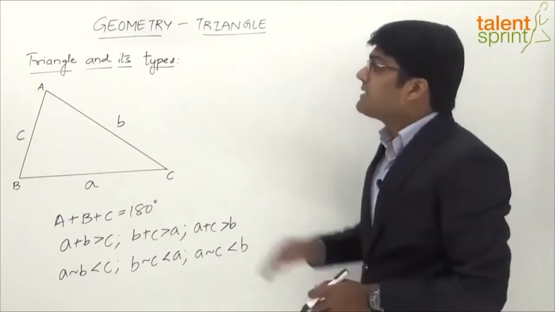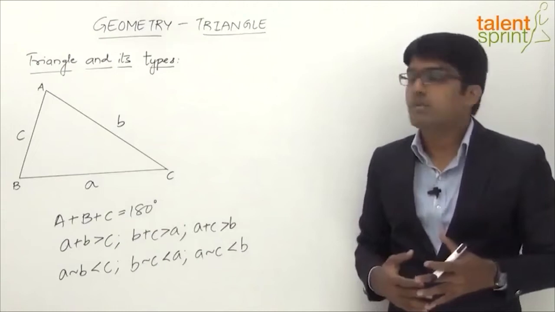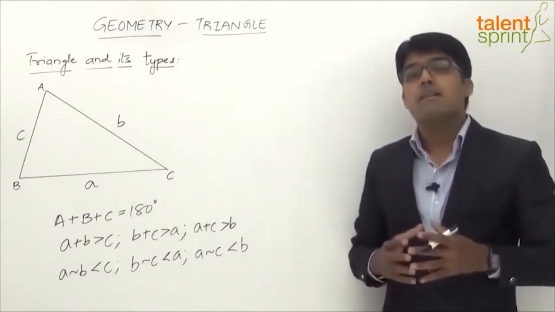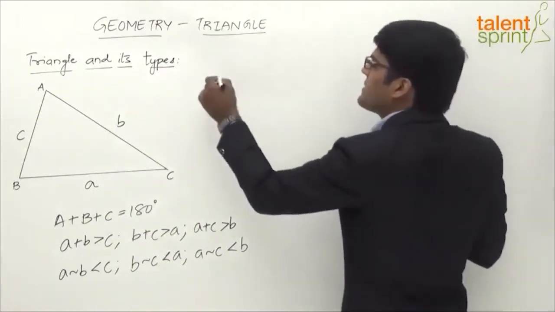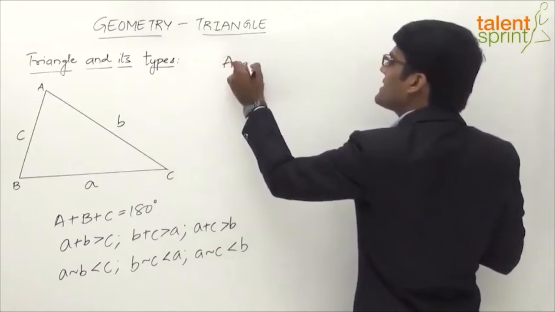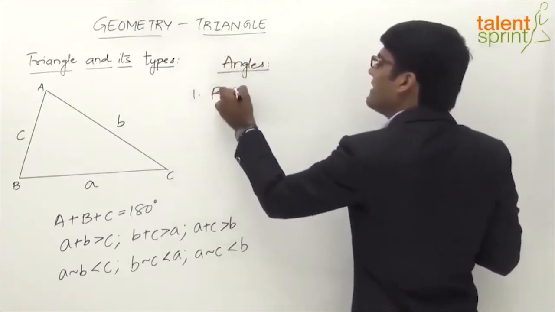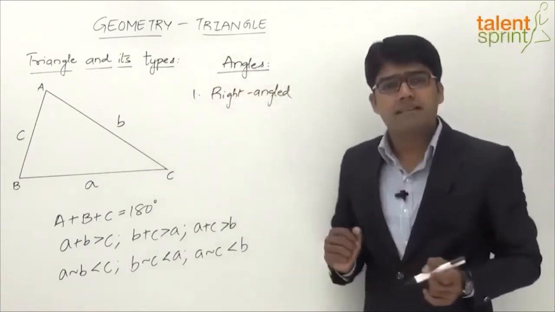Now next comes the types of triangles, right? There can be different types of triangle based on the relationship between angles or based on the sides. So let's look at what are the different types of triangle. Now based on angles, there are three types of triangle, right? Based on angles, if you have to classify, we can say there are three types. The first one is a right angled triangle, right? Now what is a right angled triangle?